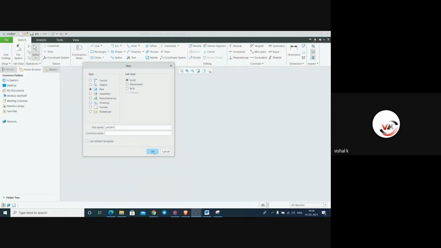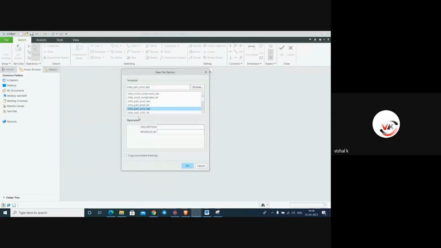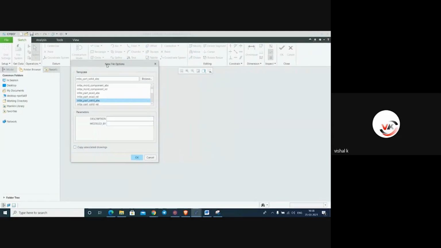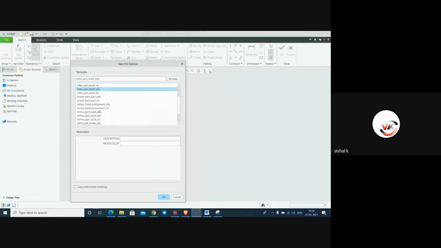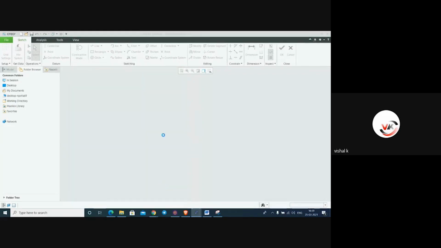Just say OK, and from here we have to choose the units, whatever units we want. MMNS part solid. This is the millimeter units I have selected here, and from here say OK.